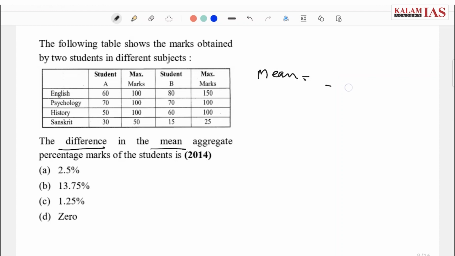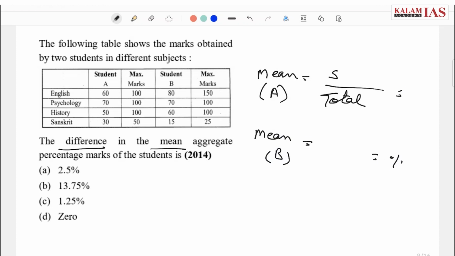Here we have 4 values of different subjects, English, psychology, history and Sanskrit, and the total of all these subjects, which is the maximum value, that is 100, 100, 100 and 50 for student A. This is for A. Similarly we will calculate mean for B and then we will get a value in percentage. The difference is asked and in both cases it was 60 minus 60, that is 0. I hope the question is clear to all of you.